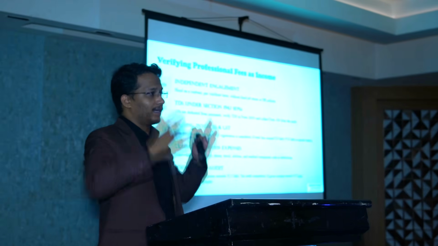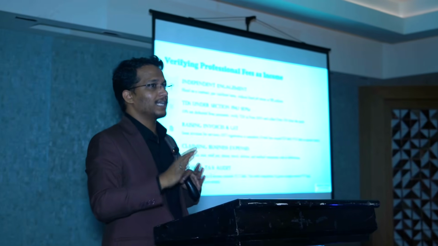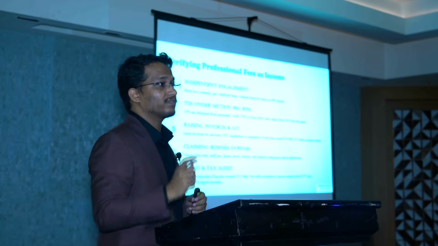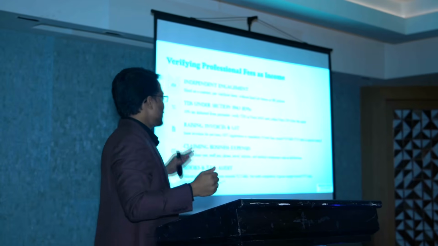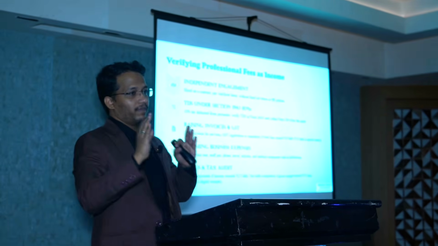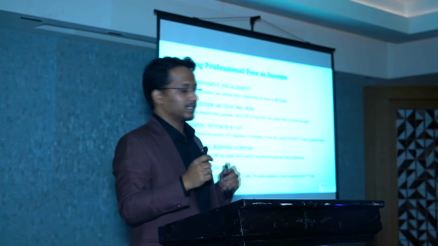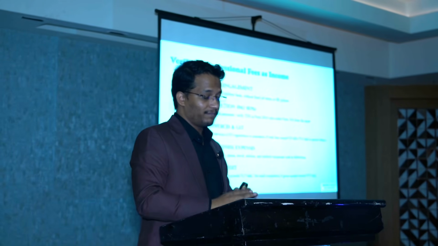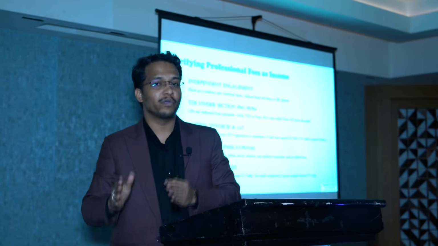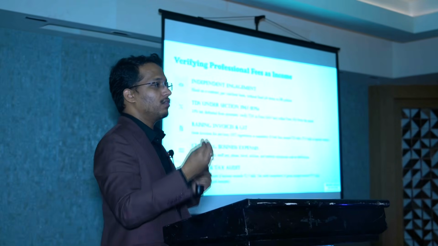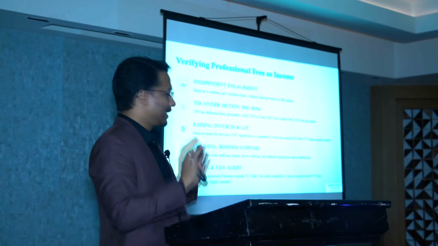They are triggering indicators when they will select the case for scrutiny. When the scrutiny happens, these are all the information they will call for. Maintenance of books of accounts, I was discussing. So when your total professional income for a year exceeds 2.5 lakh rupees, you're supposed to maintain all the records for your expenses and income.